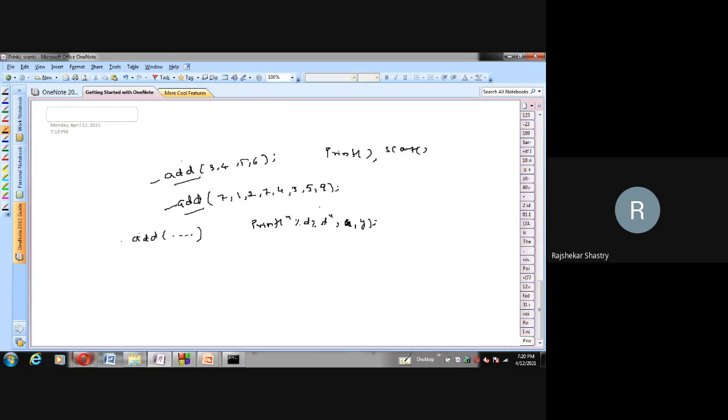Tell me the tricky part in my add method. They are variable number of arguments. In the first add method we have 4 arguments, and in the second we have 8. So what is the tricky part that I kept here in my add method? I kept some tricky part here. Just observe carefully and tell me what it is. Fast.